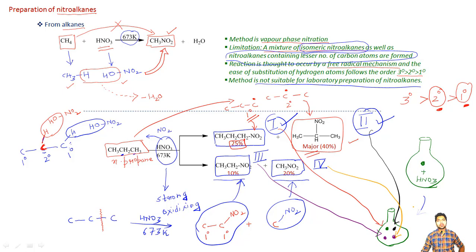So without any doubt, we can say that it is not a very good method, because we have to use a lot of energy, a lot of chemicals in order to separate these four products. So this is the very first method, and it is having some limitations, but it is fine. Every method has its own limitations. Now let us have a look at our second method for the preparation of the nitroalkanes.